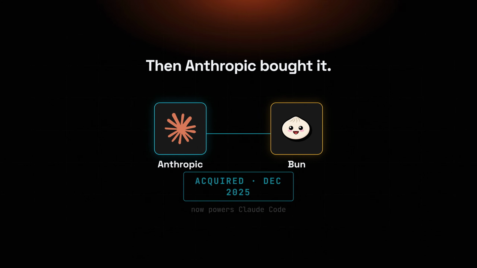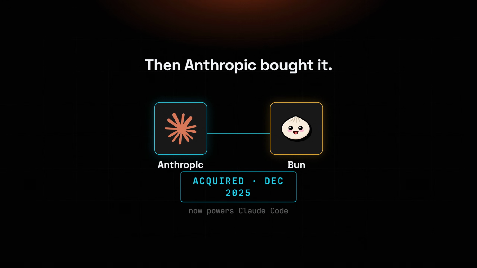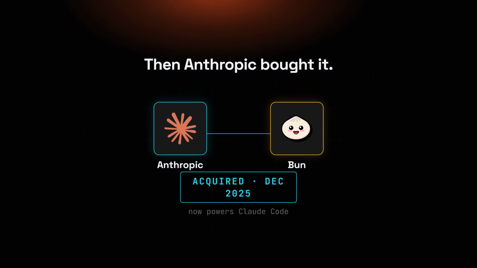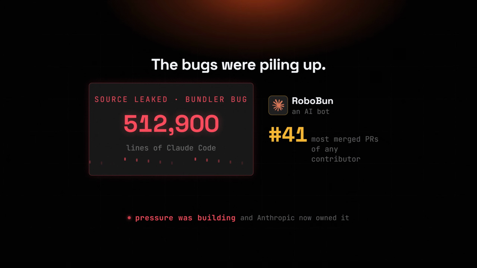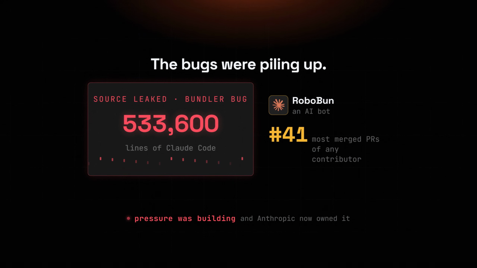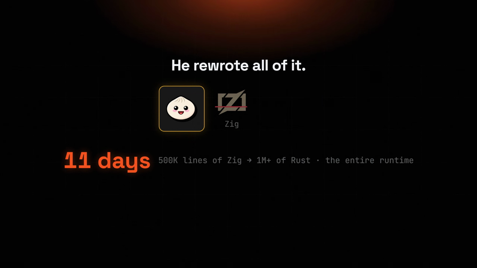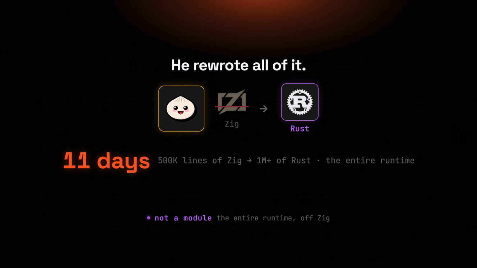Then, in December 2025, Anthropic, yes, the company behind Claude, acquired Bun to help power Claude Code and the Agent SDK. An AI lab now owning the flagship Zig project is where this whole thing turned strange, because the bugs had been piling up. A source map bug in Bun's own bundler got blamed for leaking around 500,000 lines of Claude Code source, and an AI-written bot was already landing more merged pull requests than any human on the project. Pressure was building.